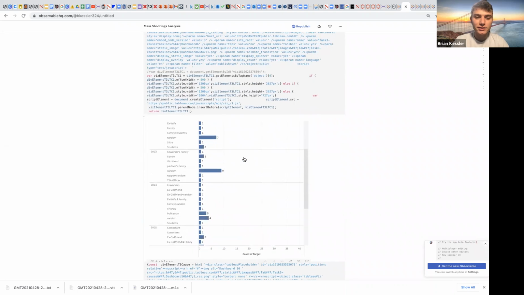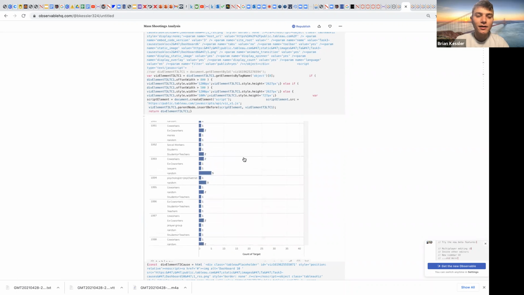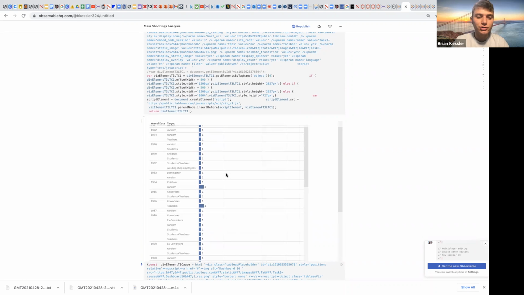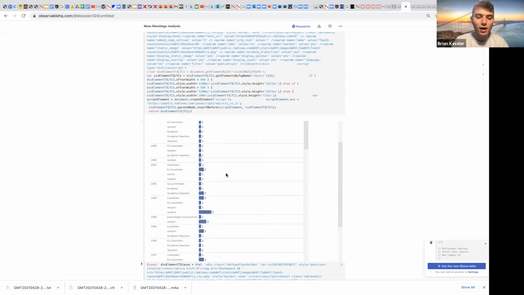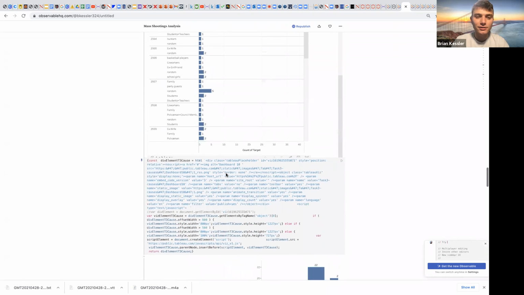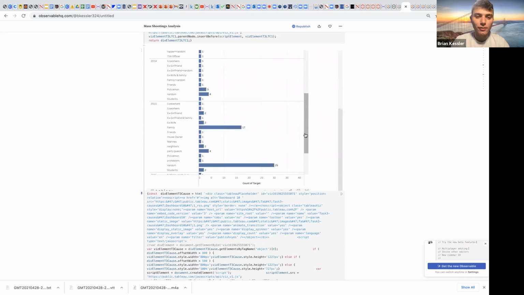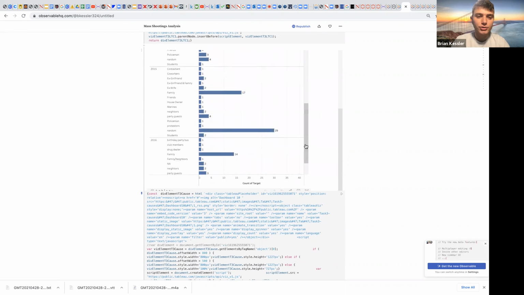And then here we could see the targets. And again, I think you could see a very similar trend, whereas at the beginning, some of them were random, but a lot of them were students and teachers and people you may know. And then if you go into the latter years, you see more new types of targets being targeted. So, Marines, that lines up with a military training site.